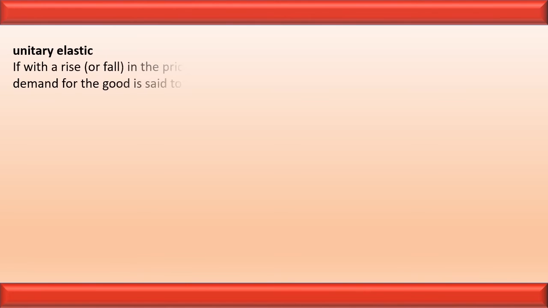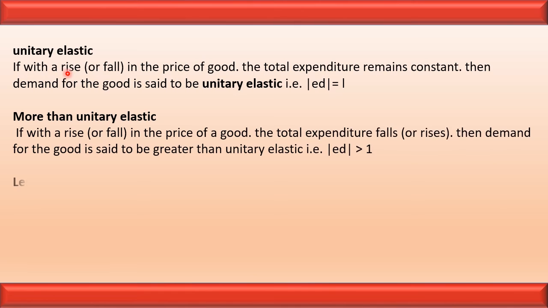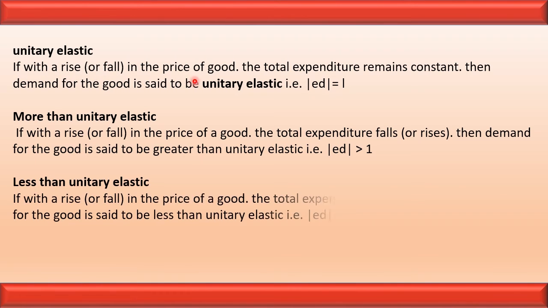In the case of unitary elastic demand, if a rise or fall in the price does not change the total expenditure, then the demand for the good is said to be unitary elastic. It means that if the expenditure is constant, irrespective of change in the price of the commodity, it is called unitary elastic demand.